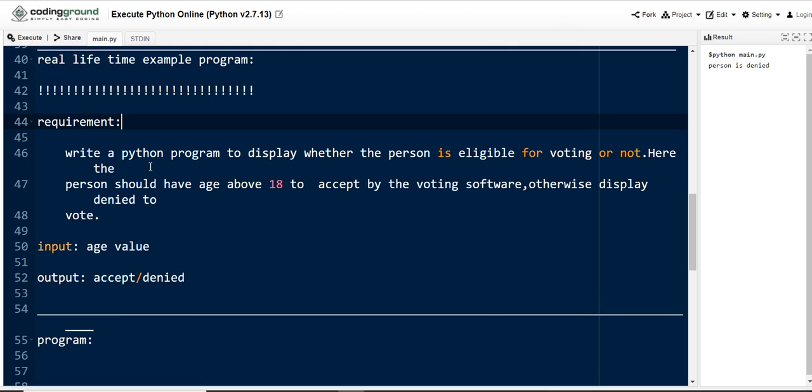Here, see: write a Python program to display whether the person is eligible for voting or not. The person should have an age above 18 to be accepted by the voting software. Let's imagine that we are building code for a voting software. The software must accept persons who are above the age of 18. Otherwise it should display not eligible, or denied. In such a way we need to build the logic. Hope you have a clear idea of the requirement. Persons above the age must be accepted by the voting software, otherwise display denied to vote.